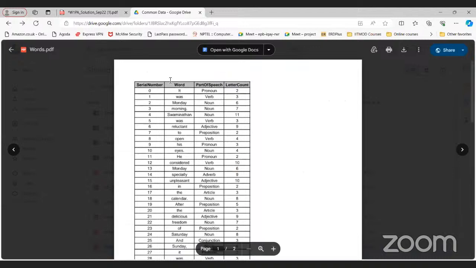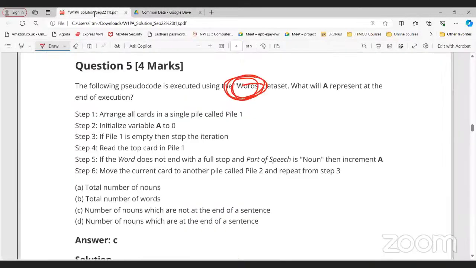Okay. So here you can see "it was Monday", right? So serial number, word, part of speech and letter count is mentioned in this PDF. Now let's go to this particular question and see what it is giving us. Okay, but let me discuss.